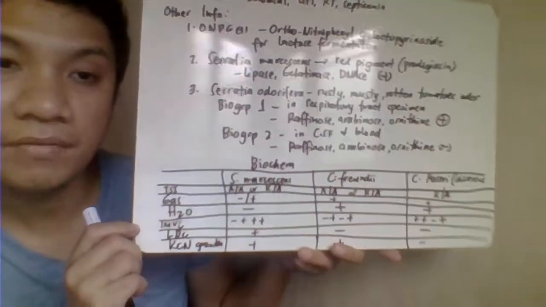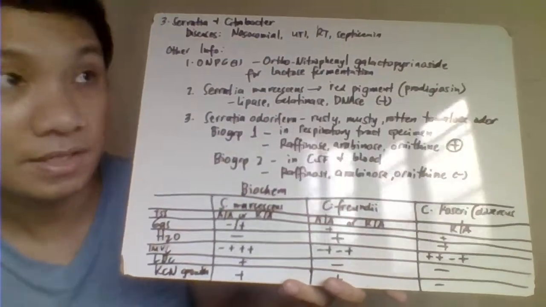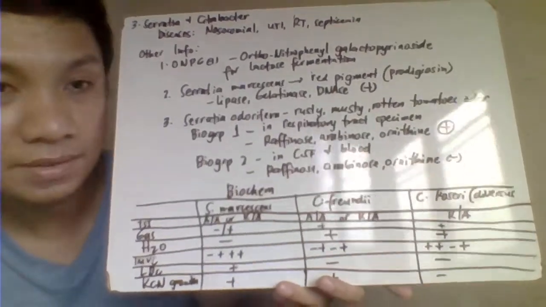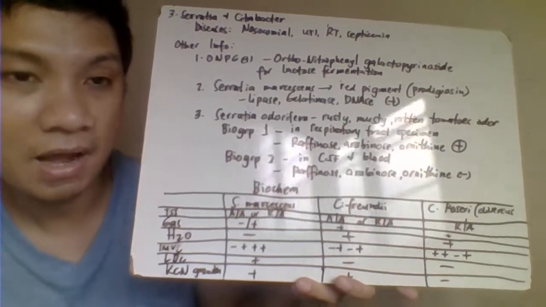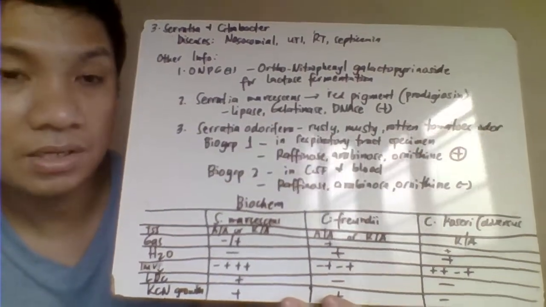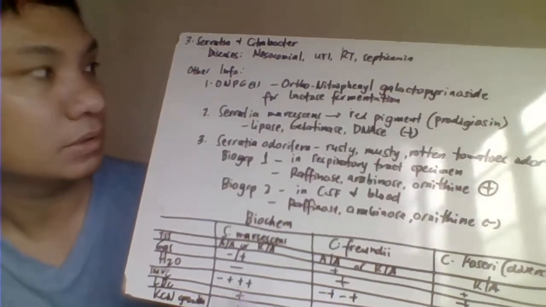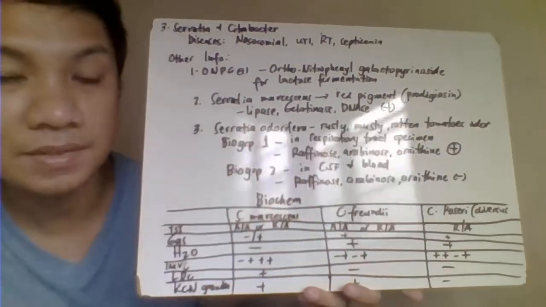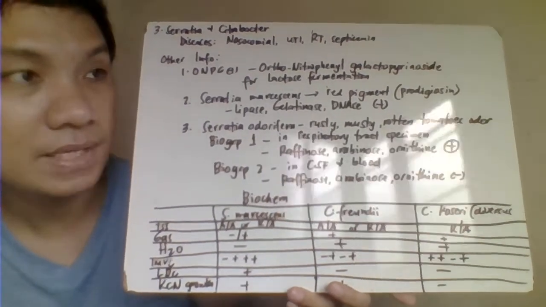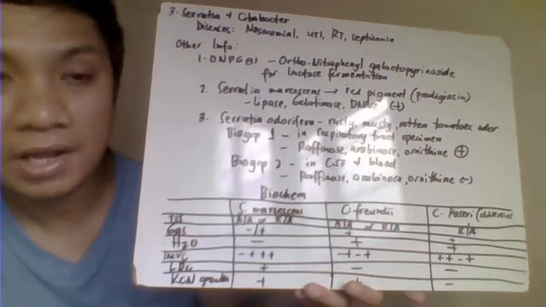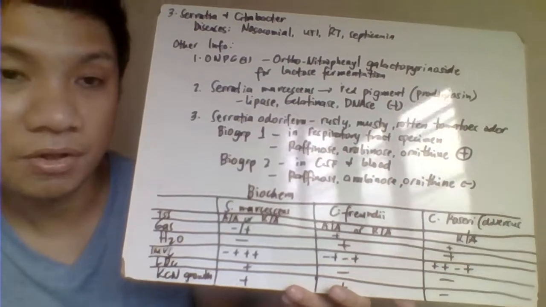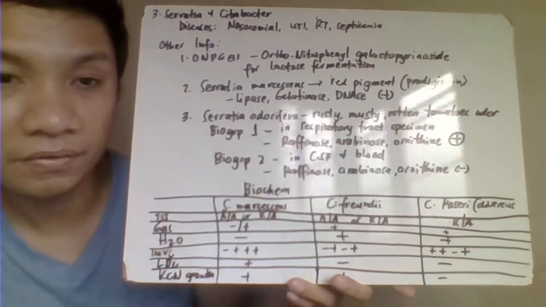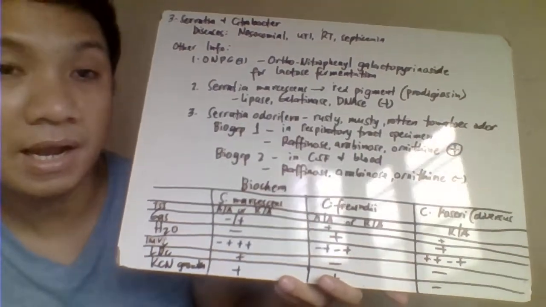Okay, the next one, we have your Serratia and then your Citrobacter. So, since they are also opportunistic, they try to cause the same infection, UTI, upper respiratory tract infection, wound infection, and we have also here your septicemia. Okay, so they are ONPG positive for both your Serratia, lahat ng species ng Serratia natin, and even your Citrobacter. Okay, ONPG stands for orthonitrophenylgalactopyranoside. So this is the test for lactose fermentation. So they are lactose fermenters.